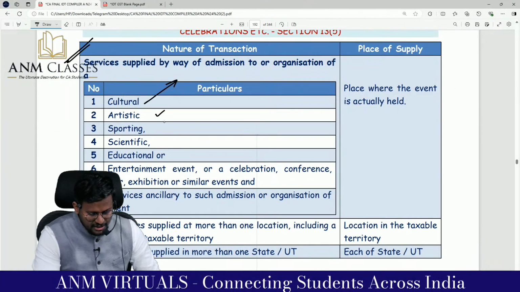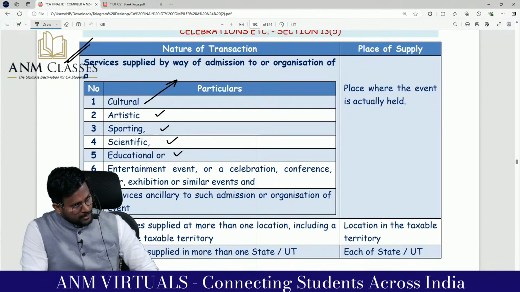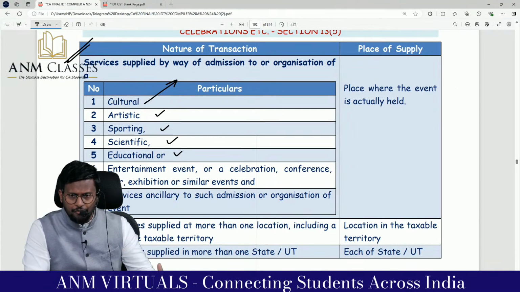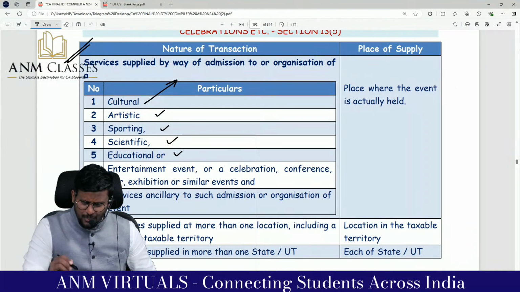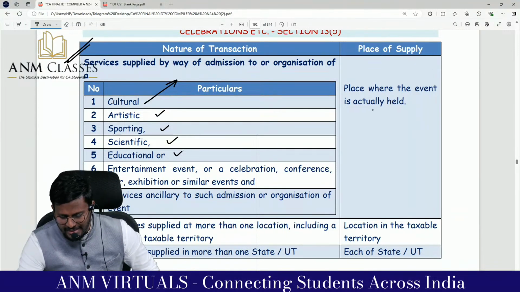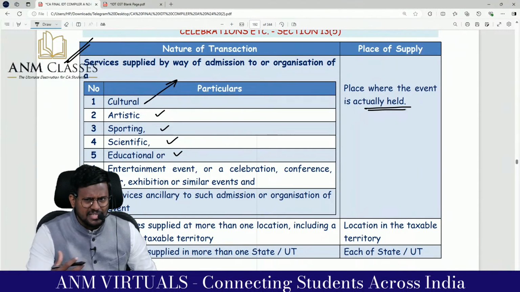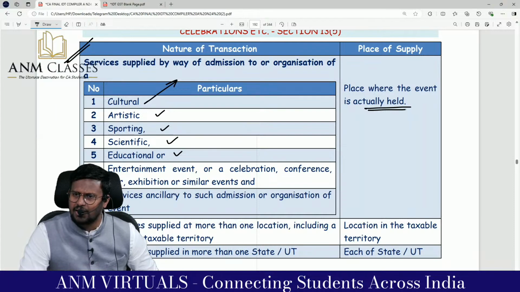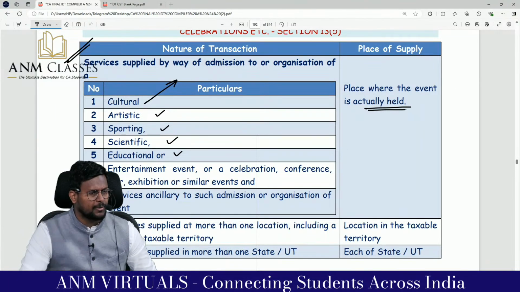Cultural, artistic, sporting, scientific, educational or entertainment event, or celebration, conference, fair, exhibition or any event. And service ancillary to what? Such admission or organization of the event. Place of supply is the place where the event is. Why? Because this is a performance based service, right? எங்க ஈவென்ட் ஆக்சுவலா நடக்குதோ அதுதான் சப்ளை.